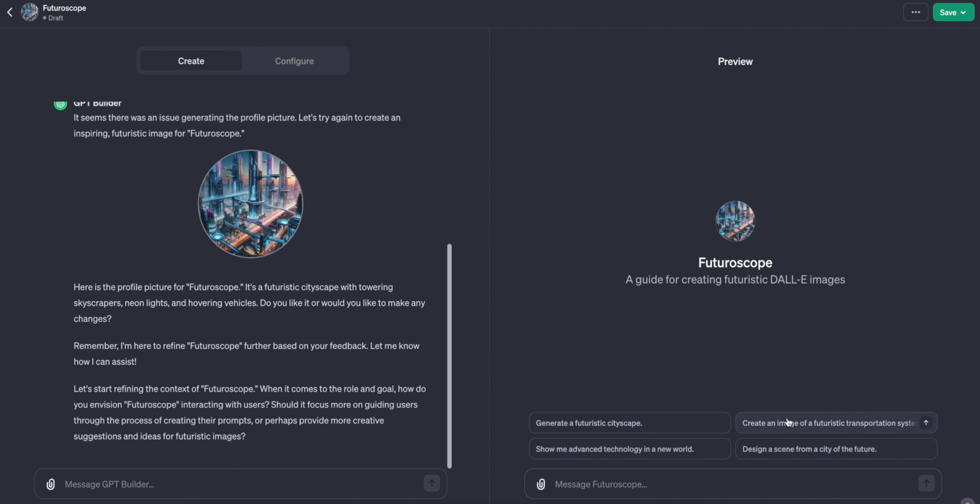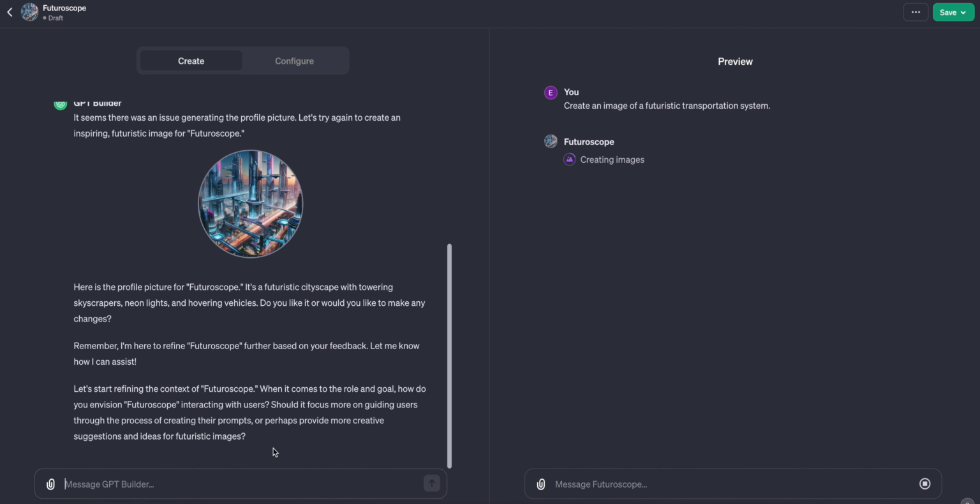So let's go ahead and ask for a futuristic transportation system because it sounds pretty interesting. It also asks us here on the left if you want to refine it a bit. For the purposes of this video, we're not gonna go in that direction, but ideally you can definitely go ahead and refine the bot as much as you need, and just make it a bit more your own, I suppose, which is really nice.